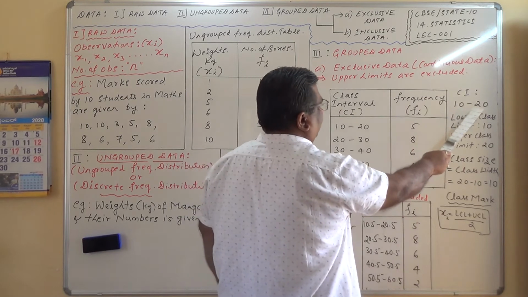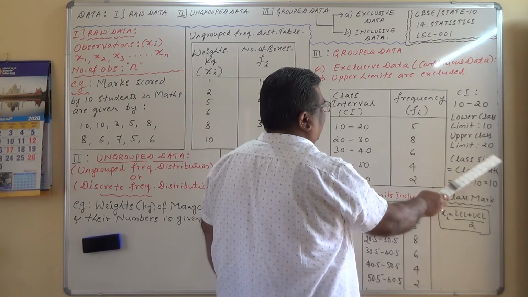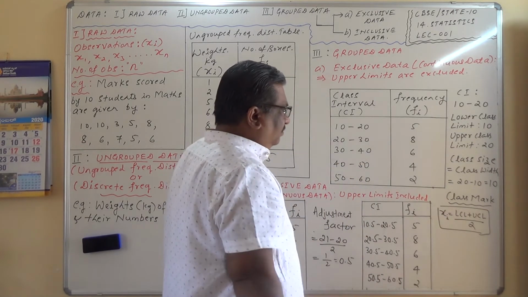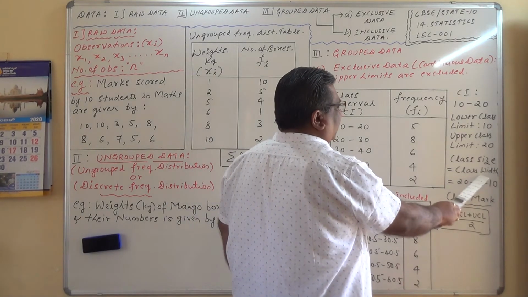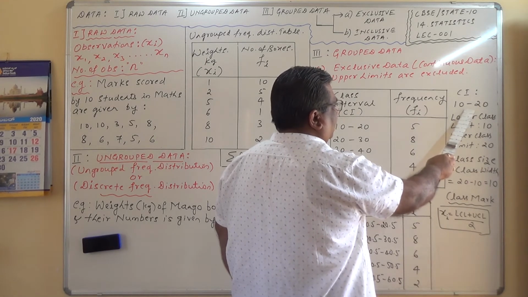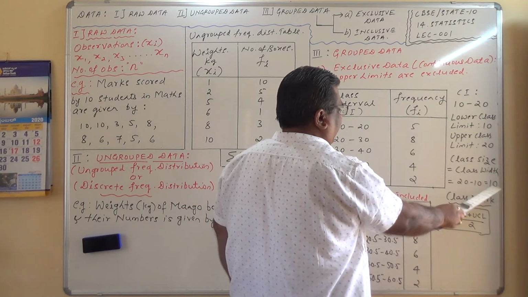If this is a class interval 10 to 20, then the lower class limit is 10 here, and the upper class limit is 20 here. What about the class size? Class size refers to the class width of the class, which is the difference of these two numbers, that is upper limit minus lower limit. 20 minus 10 gives you 10.